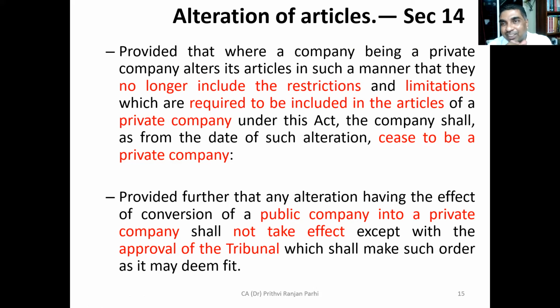A public company becomes a private company. If a public company becomes a private company, it shall not have effect except with approval of the tribunal. That means the National Company Law Tribunal must give approval. First of all, you need to alter the memorandum and put in the restrictions required for a private company. But in addition to that, approval of NCLT is required. After that only it will be effective. So public company to private company is a little difficult, but private to public is easy.